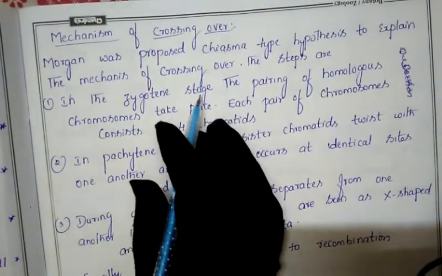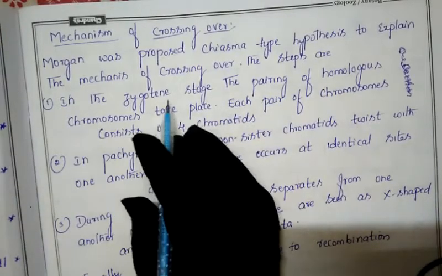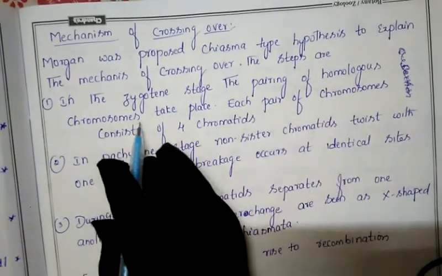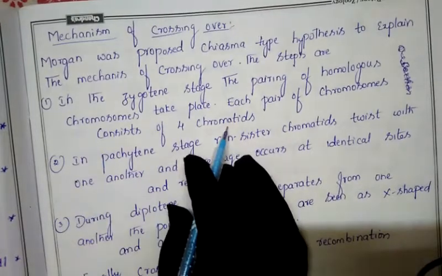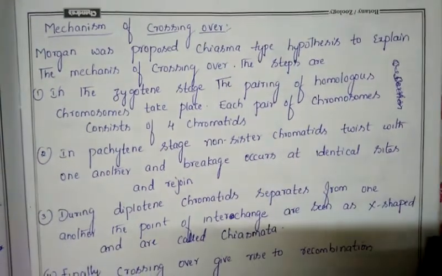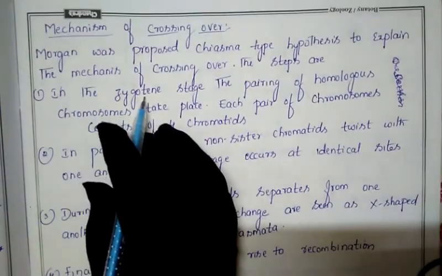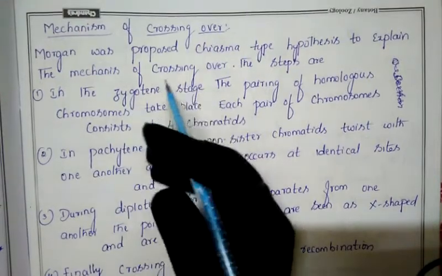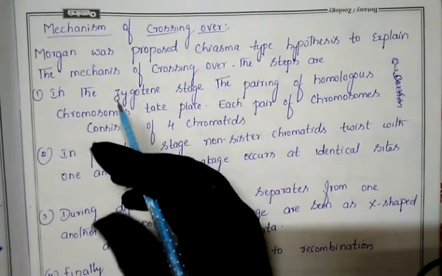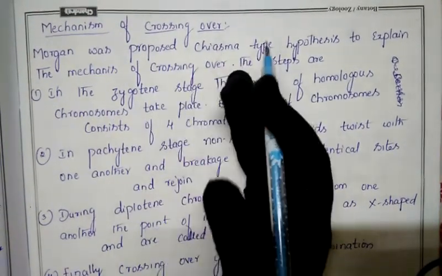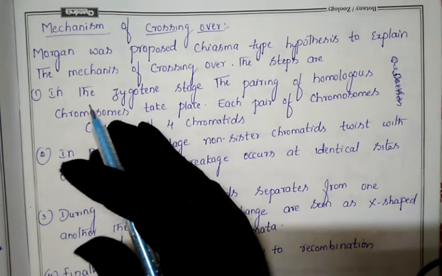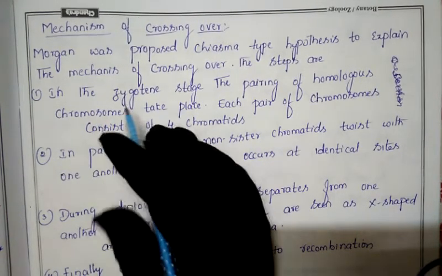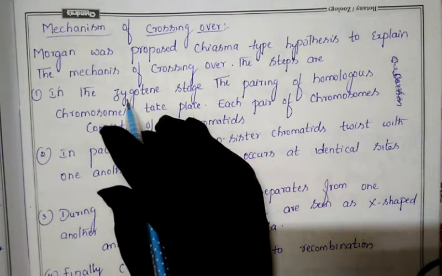Next, in the zygotene stage, the first step: the pairing of homologous chromosomes takes place. Each pair of chromosomes consists of 4 chromatids. He is telling us that in the zygotene stage, when the meiosis cell division process takes place, in meiosis the first phase is prophase 1. As I said, prophase 1 is divided into 5 stages.